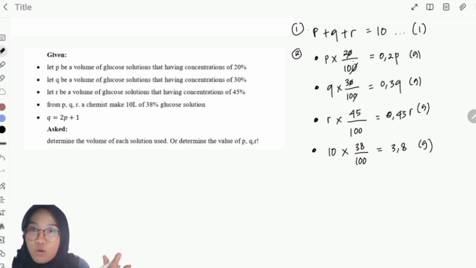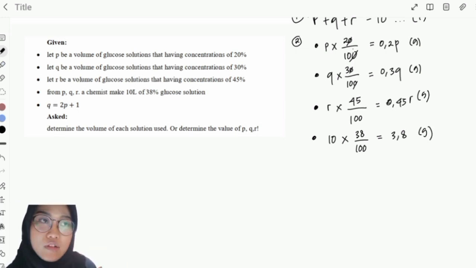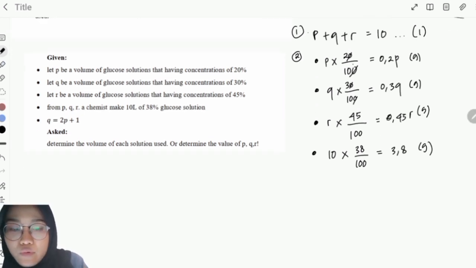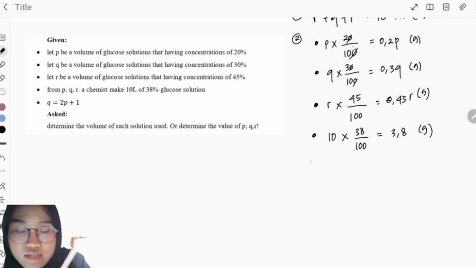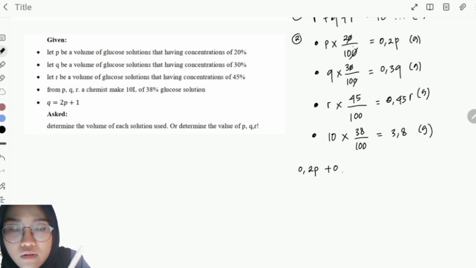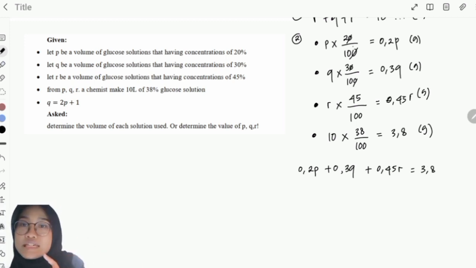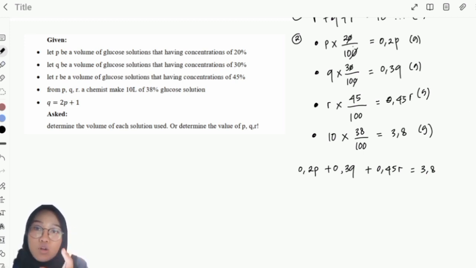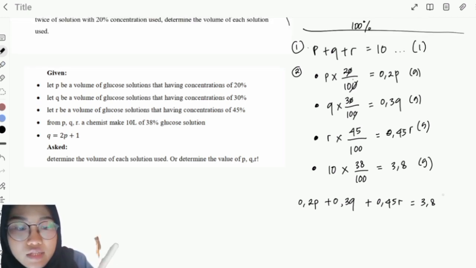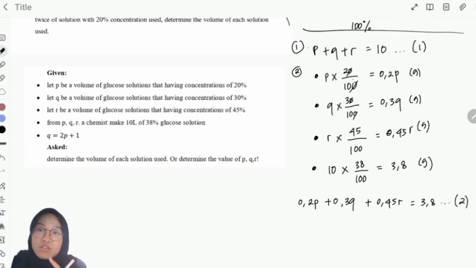So this is the amount of glucose of each solution. Okay, and then from the second step, we have the second equation that says 0.2p + 0.3q + 0.45r = 3.8. So this is the equation that we got from the amount of glucose of each solution. Okay, so this is the second equation that we have.